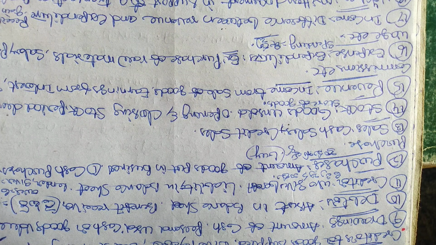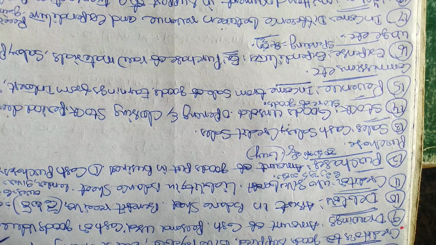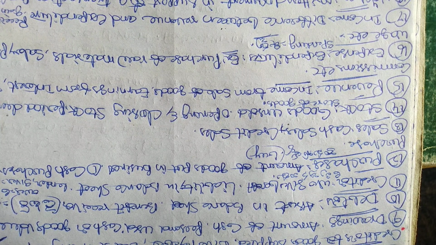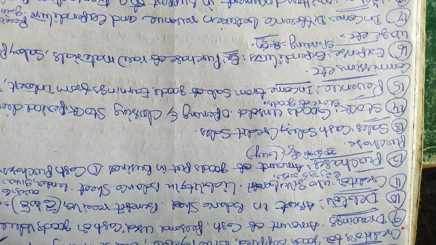So revenue is nothing but the income, and it will be earned from sale of goods or earning from interest. If you put an investment, we will receive the interest. So dividend, what is the dividend?